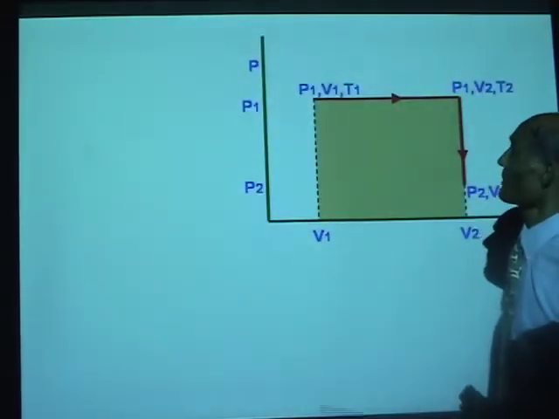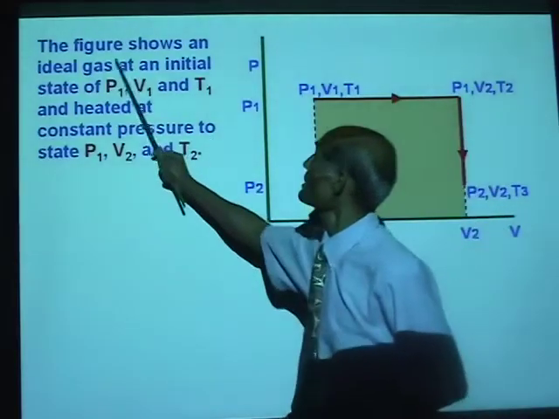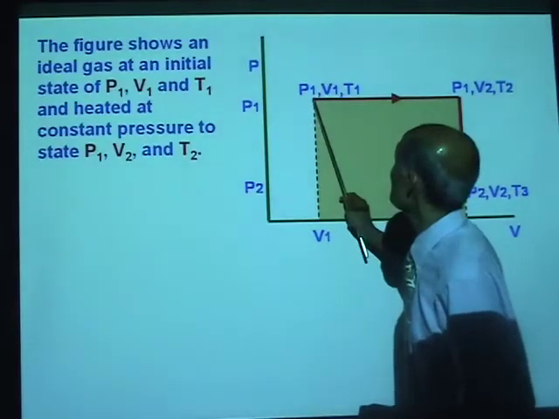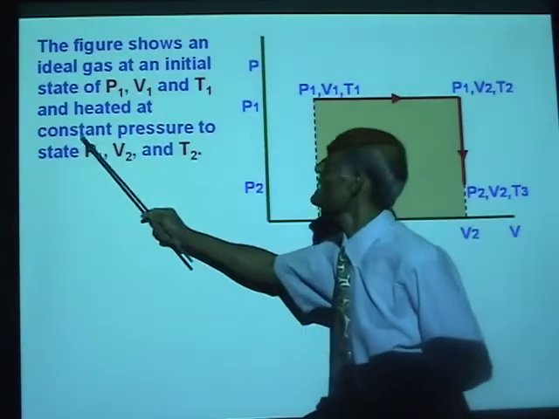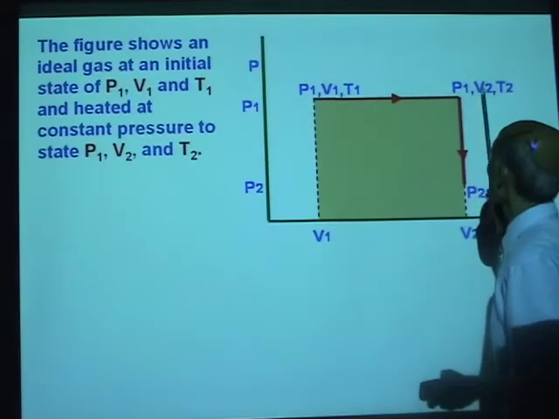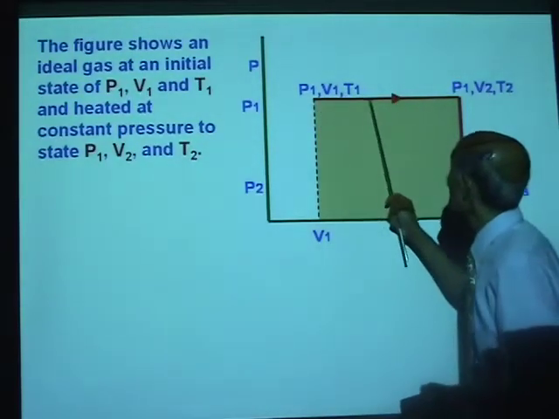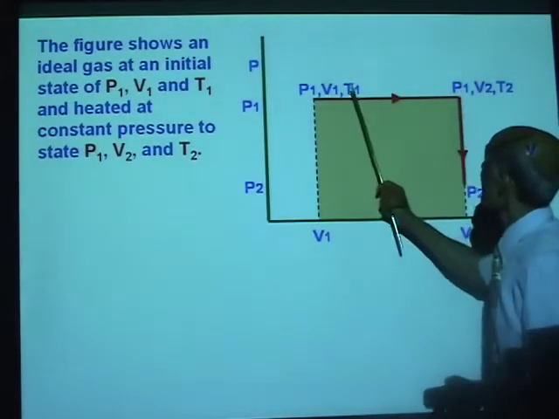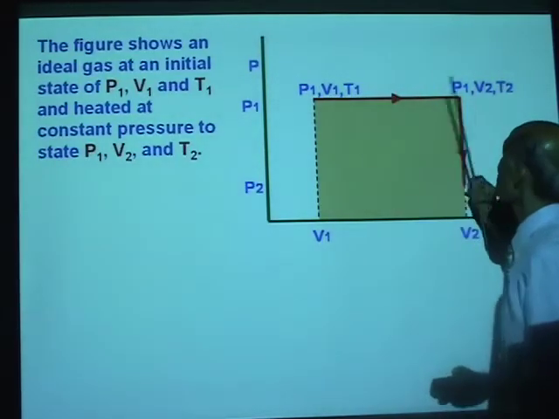Alright, let's go on. Let's now look at some more PV diagrams. The figure shows an ideal gas at an initial state of pressure P1, volume V1 and temperature T1, heated at constant pressure to a state of pressure P1, volume V2, temperature T2. Tell me, what is the work done in that process? Pressure remains constant, volume changes from V1 to V2, temperature changes from T1 to T2.